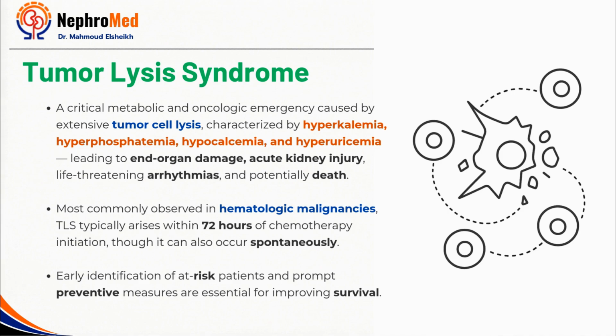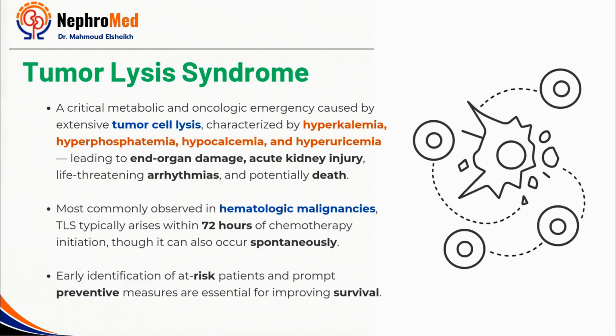Let's start by defining what tumor lysis syndrome actually is. At its core, TLS is a metabolic emergency that occurs when a large number of tumor cells break down over a very short period of time, releasing their intracellular contents into the bloodstream. That sudden release leads to the classic biochemical abnormalities we associate with TLS: hyperkalemia, hyperphosphatemia, hypocalcemia, and hyperuricemia.